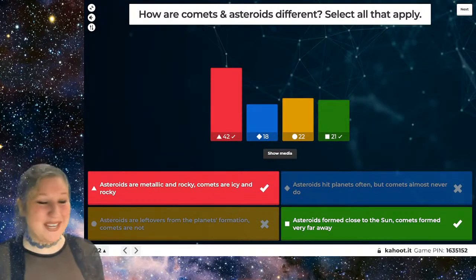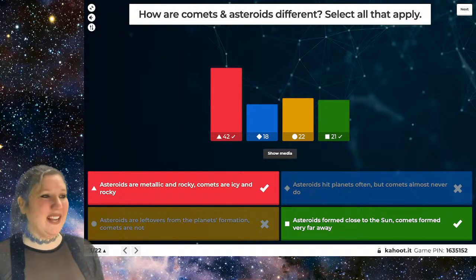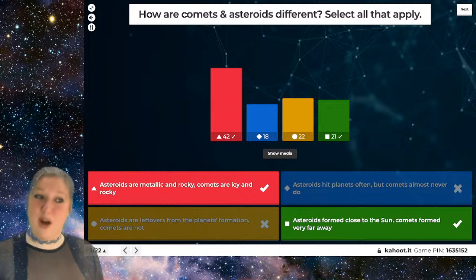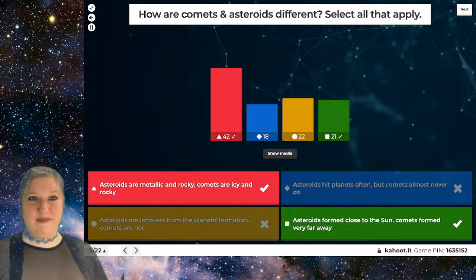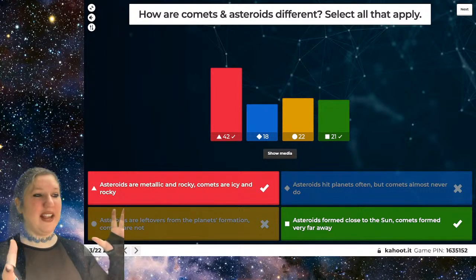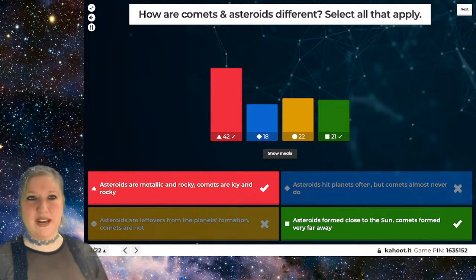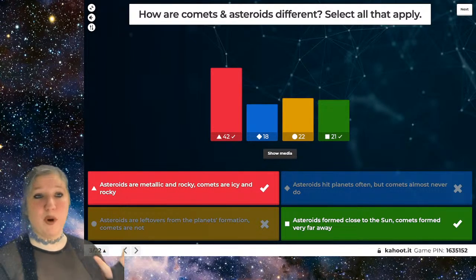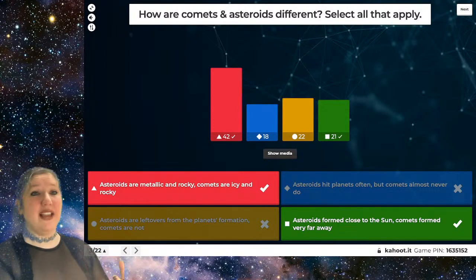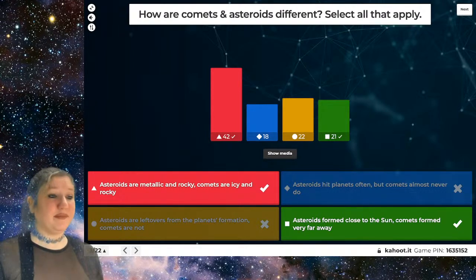I wasn't able to say them all fast enough, but the answers are: the first one, asteroids are metallic and rocky, and comets are icy and rocky, and also that asteroids formed close to the sun and that comets formed very, very far away. Comets tend to be these icy, rocky objects that tend to be farther away from the sun, and asteroids tend to be more rocky and tend to be closer to the sun. So closer into the solar system.